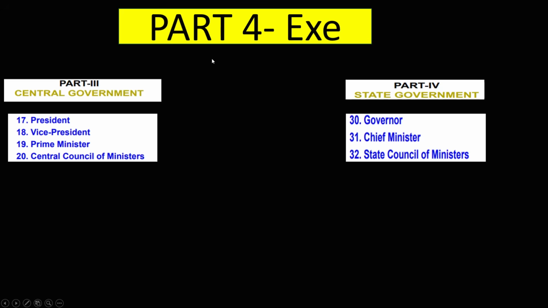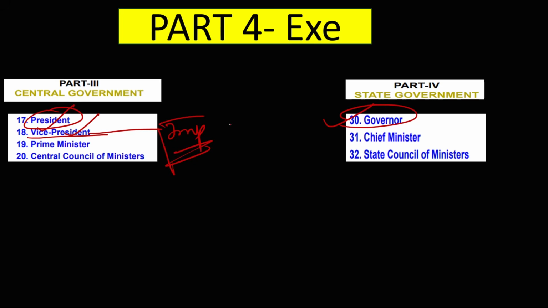Now comes the executive. In the executive, guys, questions are mainly coming from the President, then the Vice President, and then the Governor. First preference should be given to the President, then the Governor, because Governor questions are also becoming very frequent in the UPSC prelims examination, and then the Vice President. This year the Vice President is important. You can expect a question on the Vice President. So focus on these three chapters more.